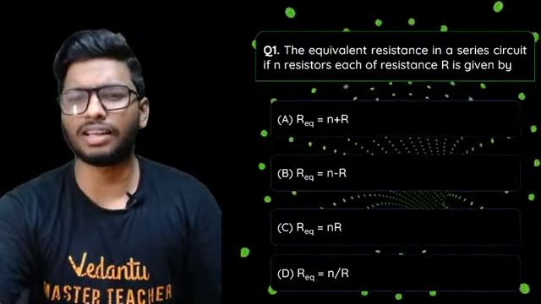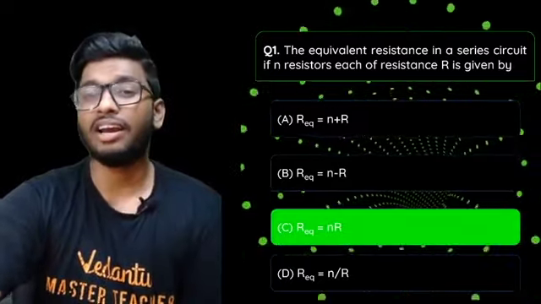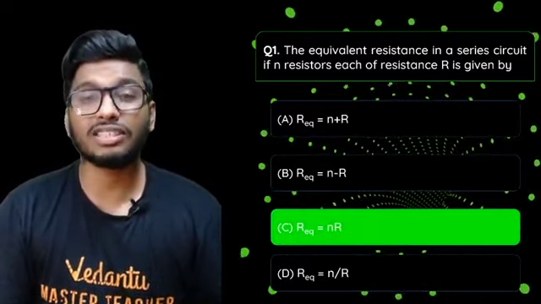The answer is quite simple, guys. The answer would be option number C. Without a doubt, it will be option number C, because each of them has the same resistance.